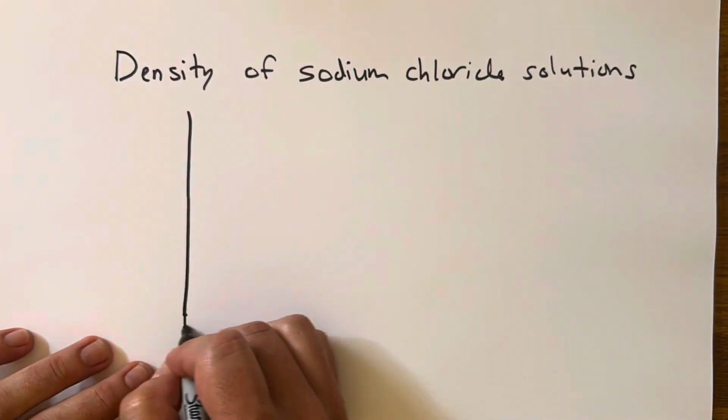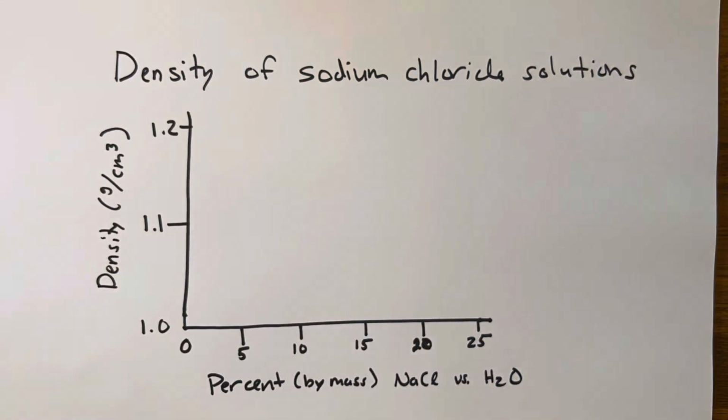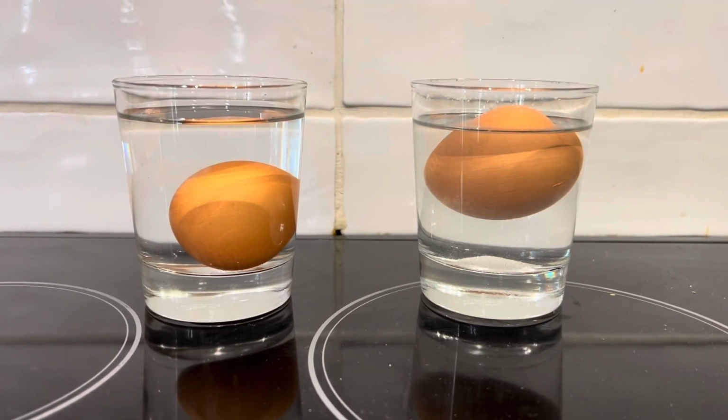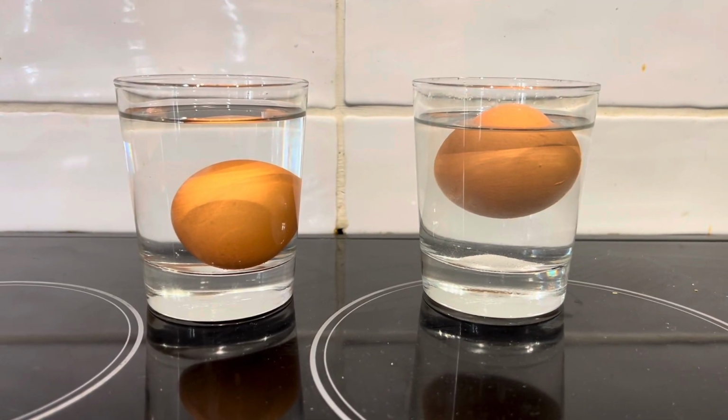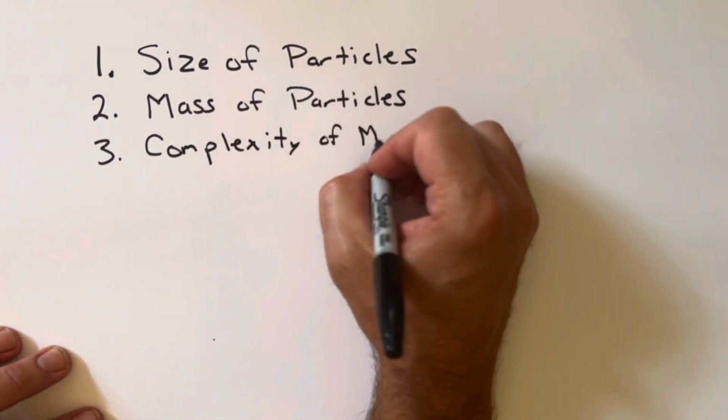And yes, the intermolecular forces between the solute and the solvent do affect the density somewhat, but this is a general pattern. For example, adding sodium chloride to water adds some heavier ions to the mix, and the density gradually increases to the point where an egg, which will normally sink in water, can actually float in a solution of salt water. In this video, we've looked at 8 factors that affect density: the size of the particles, the mass